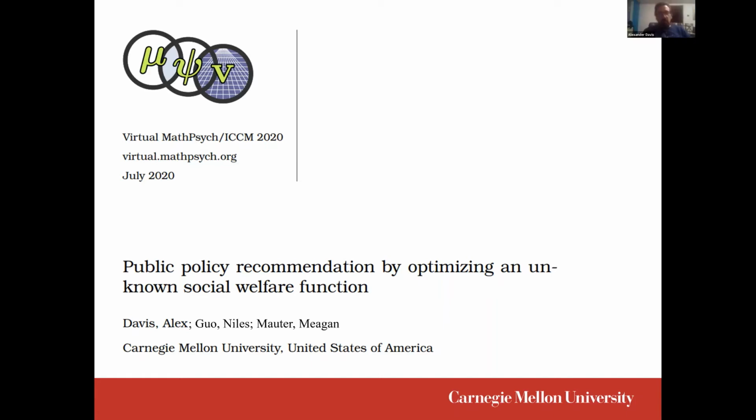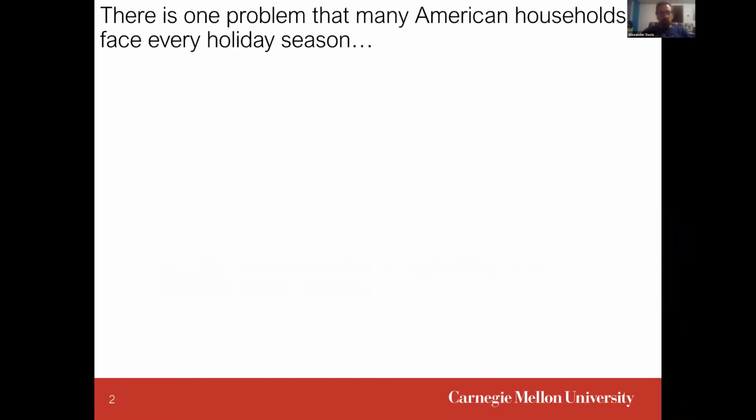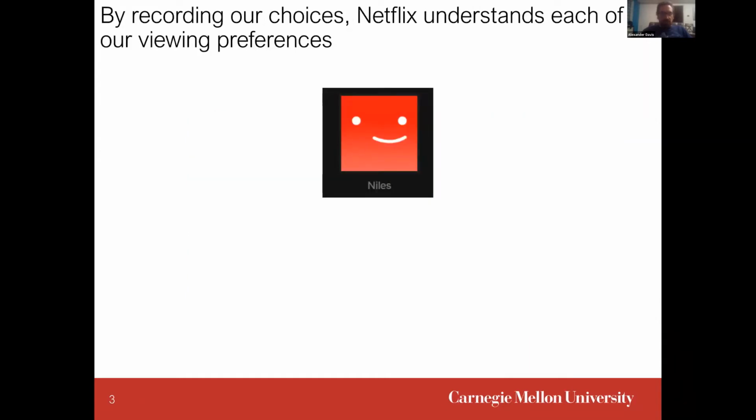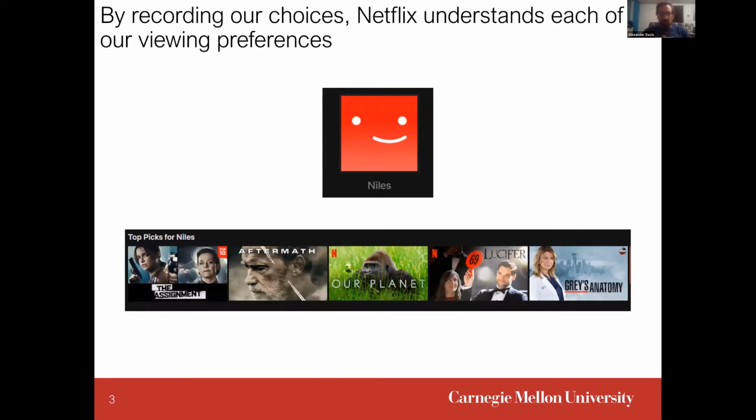Today we're going to talk to you about public policy recommendation by optimizing an unknown social welfare function. As a motivating example, consider trying to pick out a movie to watch on Netflix with friends and family, for example, at the holiday season. Netflix observes the movies that you watch and tries to understand your individual viewing preferences. For example, it might create a profile for Niles based on the movies that he's watched.